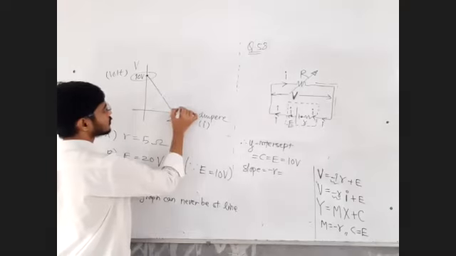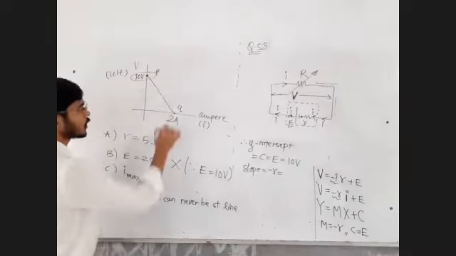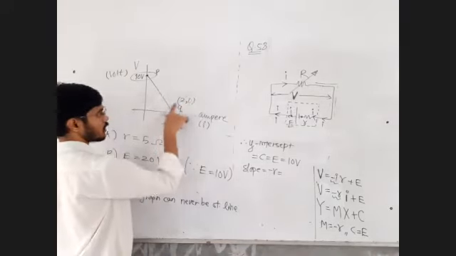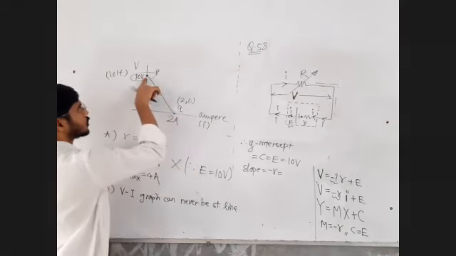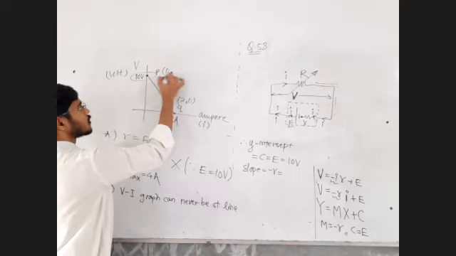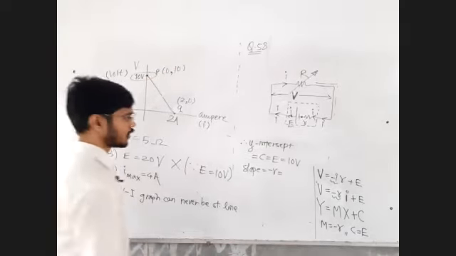Final point Q, initial point P. What are the coordinates of this point? 2, 0. X coordinate is 2, y coordinate is 0. What are the coordinates of this point? X coordinate is 0, y coordinate is 10. Change in y coordinate upon change in x coordinate.